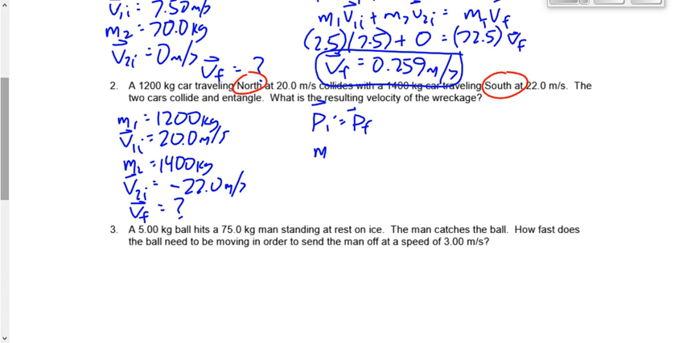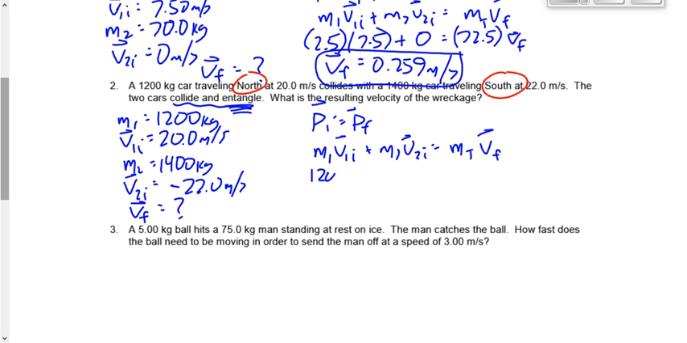So we're going to say PI equals PF. M1 V1I plus M2 V2I. Two objects before, two cars before the collision, two terms in my equation. They collide and entangle. They become one. One object after the collision, one term in the equation after the collision. Masses don't cancel. We're close, but not close enough.